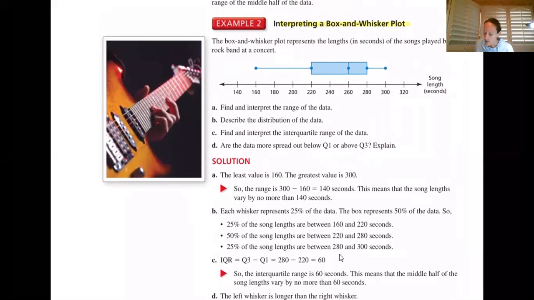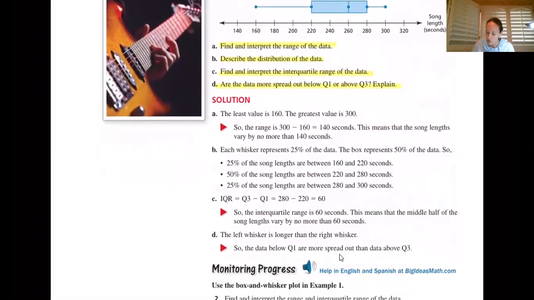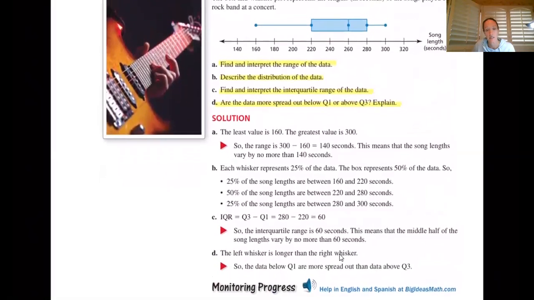But look at these questions: find and interpret the range, describe the distribution, find and interpret the interquartile range. And even this, I think this is in one of the end ones, but are the data more spread out below Q1 or above Q3? These are going to be really good guides for you guys to work on A and B and C and D as far as how they answer them. And then you guys can use them and use the same wording, just kind of putting in the different numbers.